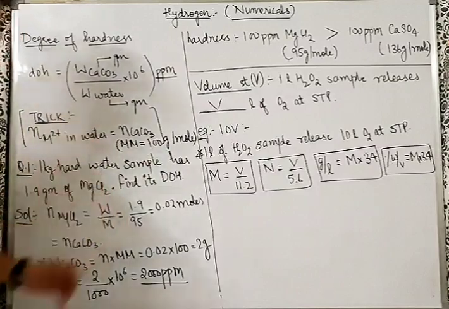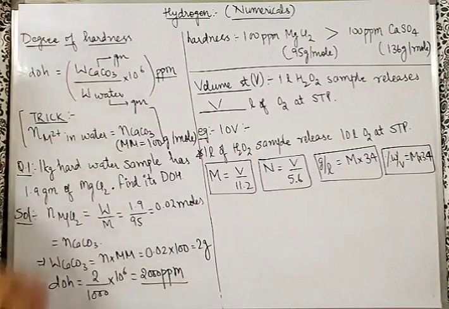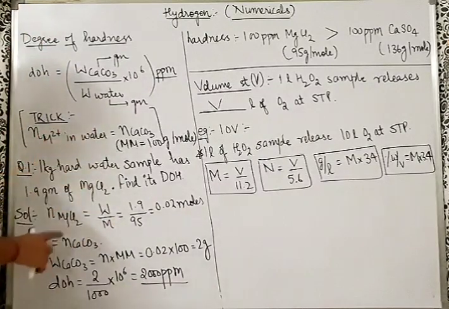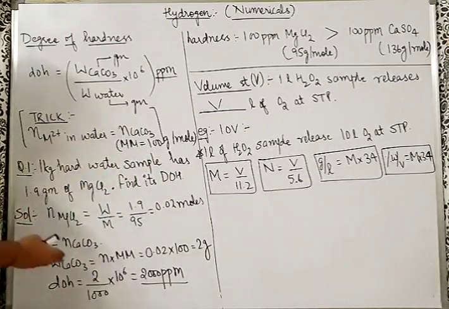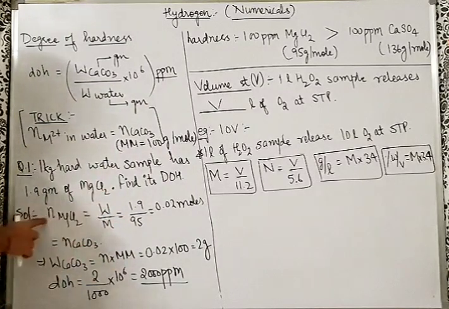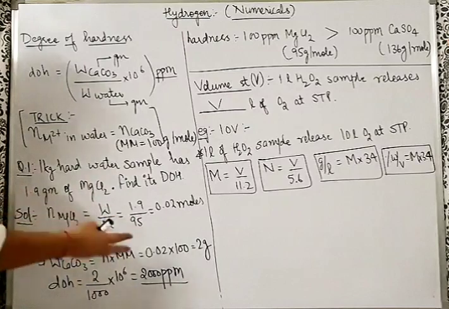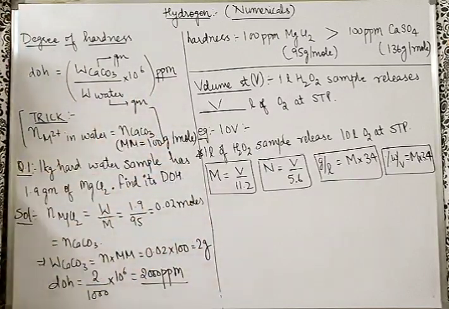So you understand that's a simple trick. Moles of MgCl2 equal to moles of CaCO3. There's no logic there, just a simple trick to get the answer of degree of hardness. Moles of CaCO3 you got now, that was equal to moles of MgCl2. Weight of CaCO3 will be moles into molar mass, same formula. Now this time molar mass of CaCO3 is 100. So 2 gram is the hypothetical weight of CaCO3 in the solution.